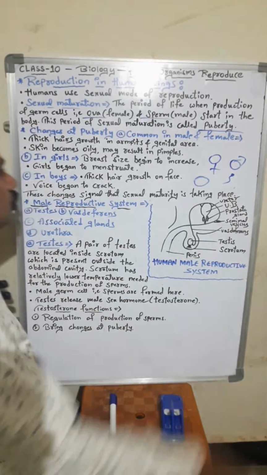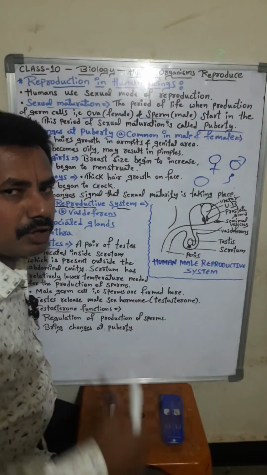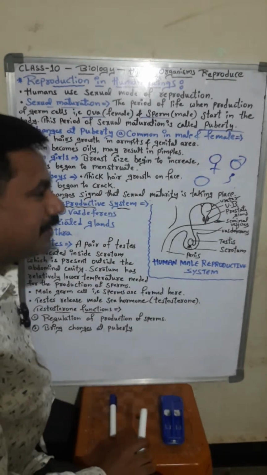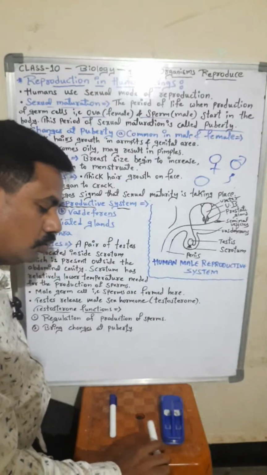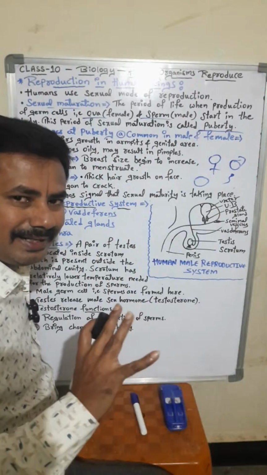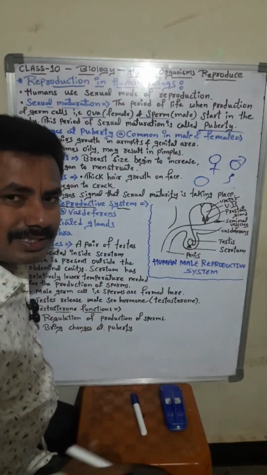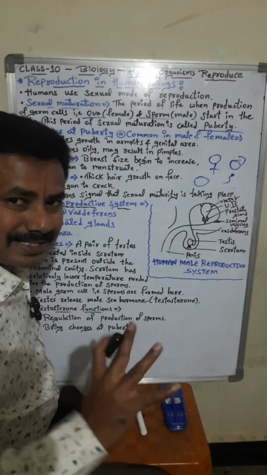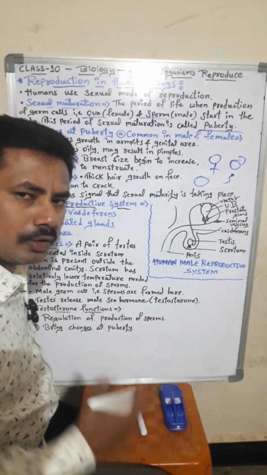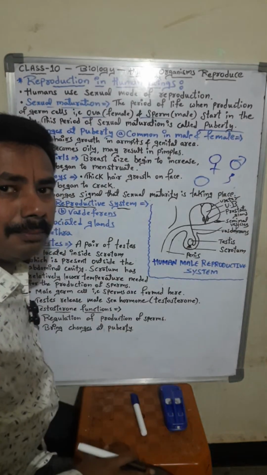Clear? Let's continue with some changes in girls. What changes will occur? So the breast size may begin to increase, students. During this age the body is completely developing from childhood to adolescence, so sexual maturation is taking place. So in girls, what happens? The breast size will increase because of the need to feed the baby.